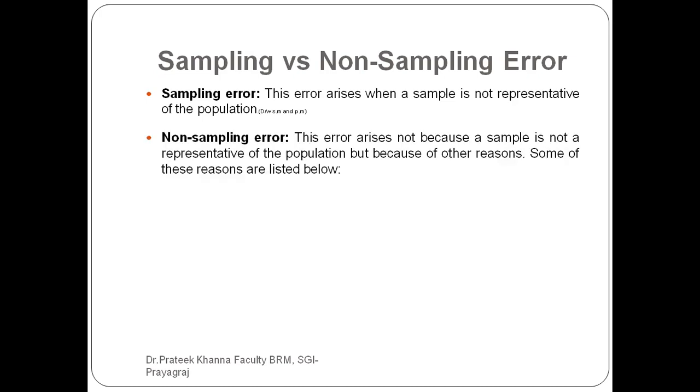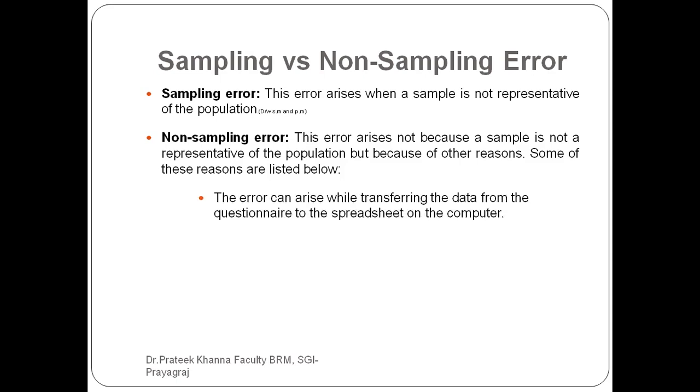Then non-sampling error. This error arises not because of the sample. Non-sampling error arises even when the sample is representative of the population, but because of other reasons. The error can arise while transferring the data from the questionnaire to the spreadsheet. You all know about the spreadsheet. Whatever error comes up while transferring the data is called non-sampling error.